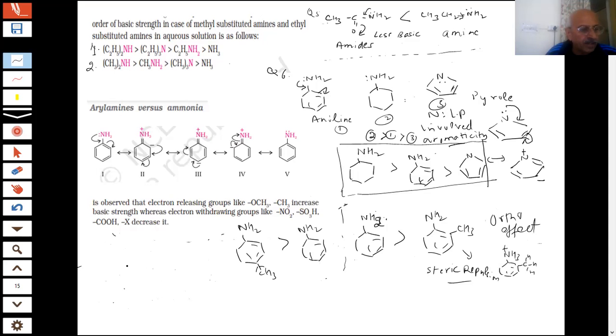For example, you are given aniline, then you are given NH2 with CH3, then you are given NH2 with NO2. So what is the order of basicity here, student?